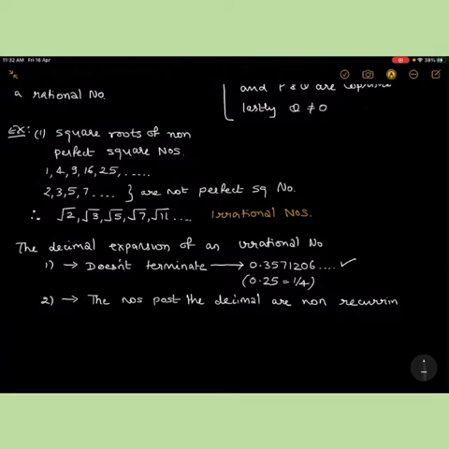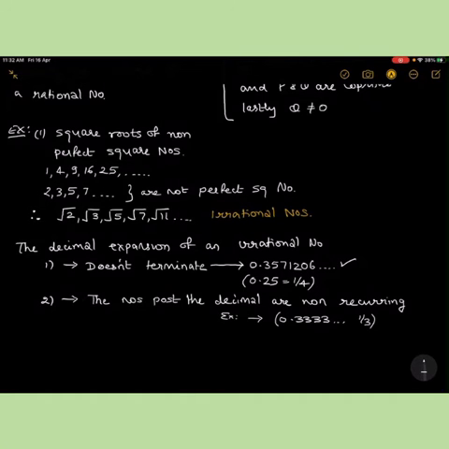Now, what does non-recurring mean, guys? Okay, let me take an example here. The first example could be 0.3333, right? This is a non-terminating number, which is basically 1/3, right? It's a rational number whose fraction is 1/3. Now, this is non-terminating because the 3 continues infinitely, right?